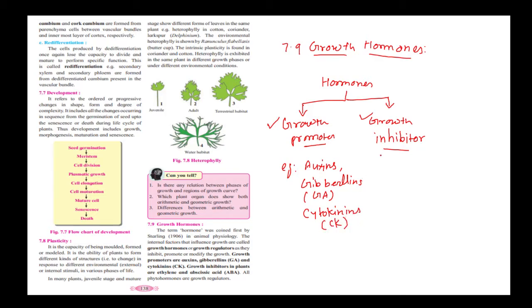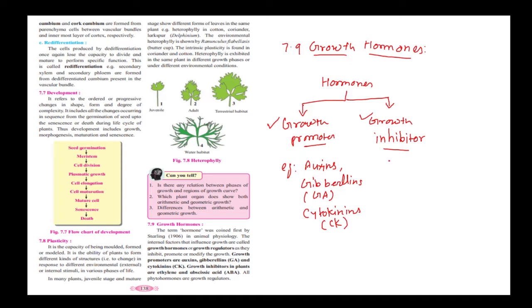Now come to the growth inhibitors. These inhibit the growth after a certain period of time, when the plant is showing complete maturation or goes for aging. So growth has to be limited, inhibited, or stopped.